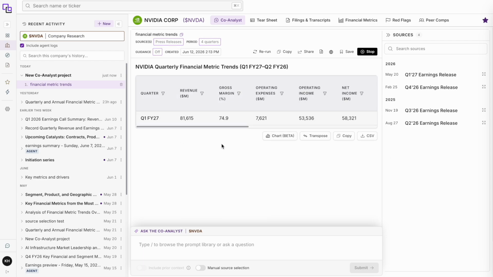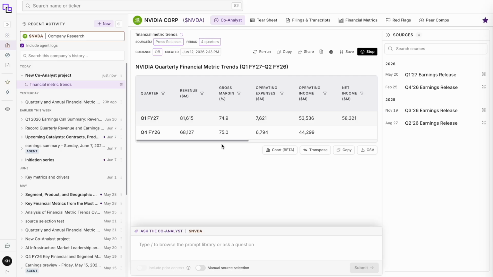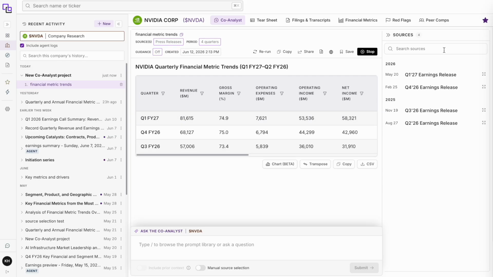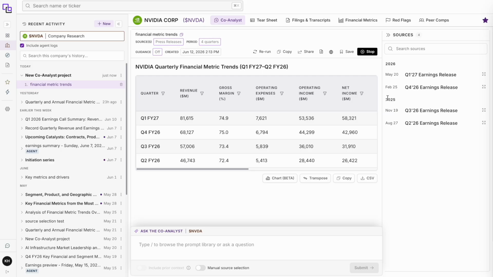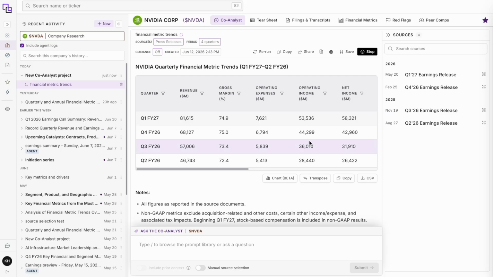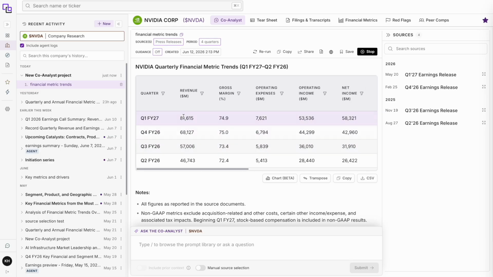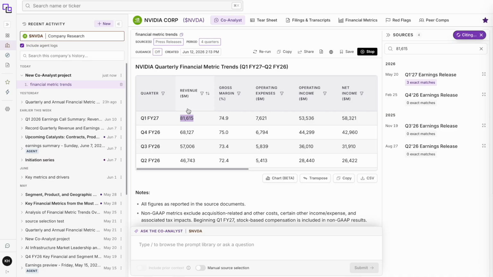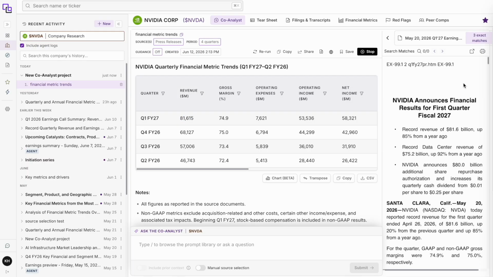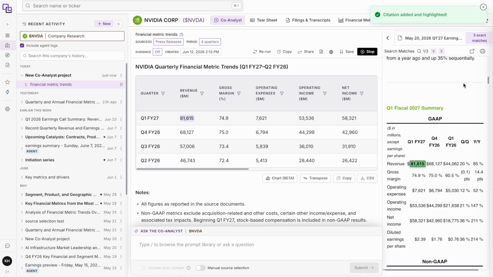Everything that's being displayed on the left-hand side in the output or answer is connected directly to the sources on the right-hand side. That's something that's unique about Hudson Labs. All information is derived from reliable source materials and not from model memory, increasing accuracy and reliability. If you'd like to cite or source the information, double-click on a number and hit Cite or Source. It will take you directly to the original number in the sources on the right-hand side.